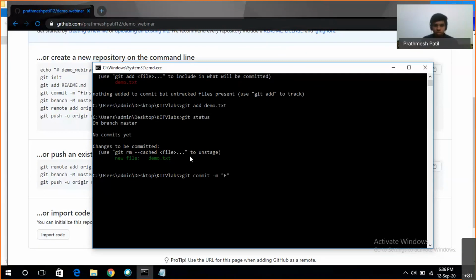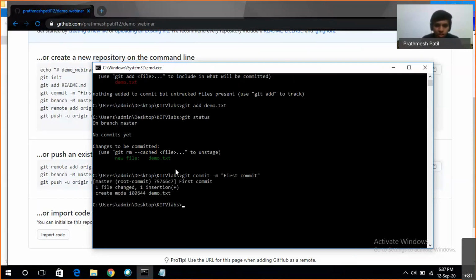Write the message: first commit. Talking about commit messages, they should be very precise. You have to write it so that whenever you look afterwards, you can see what you have created. When you want to undo the changes, it is very helpful at that time. So I'll just do this.